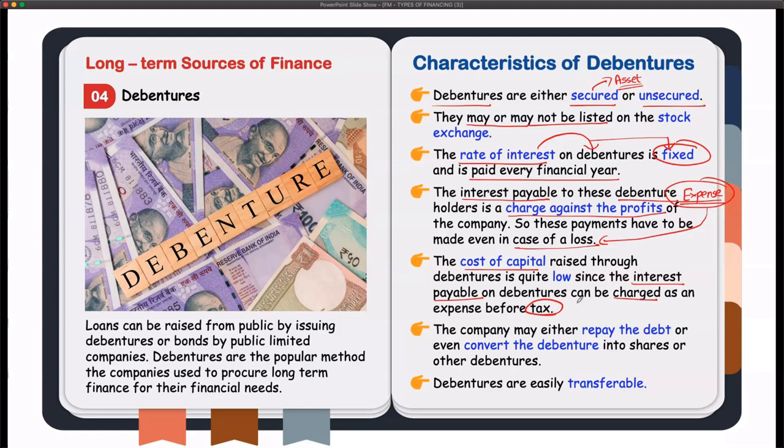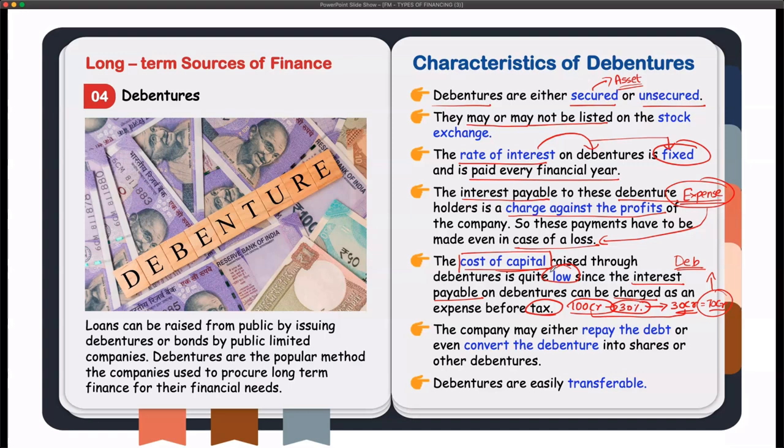Let's say you are paying interest of 100 crore, and you are in the 30% tax bracket. You are going to save 100 crore into 30%, that is 30 crore, in the form of taxes. So your net interest cost will be 100 minus 30, 70 crore only. Only this 70 crore has to be compared with the debenture raised in order to arrive at the cost of capital, and because of that the cost of capital will be comparatively lesser.